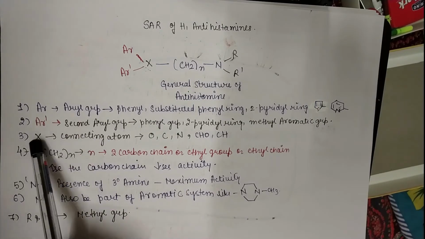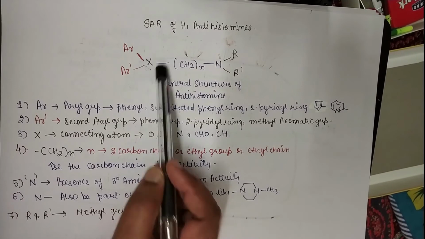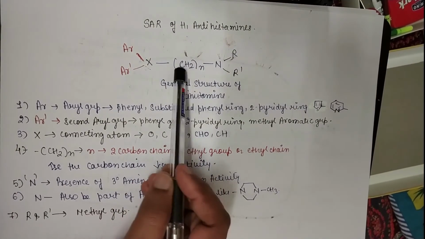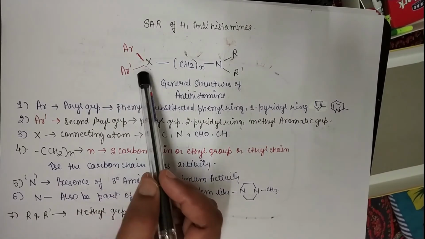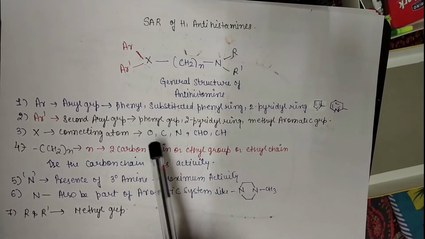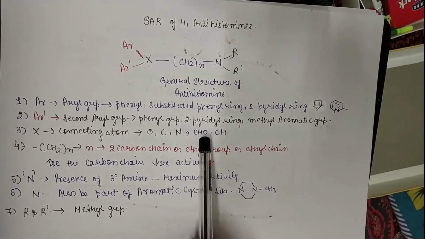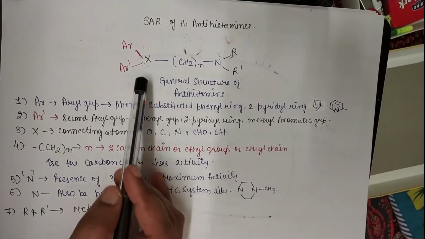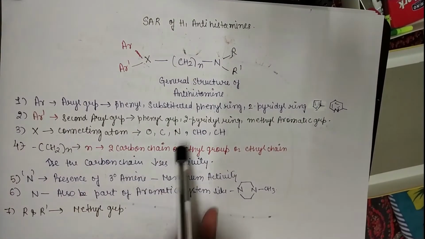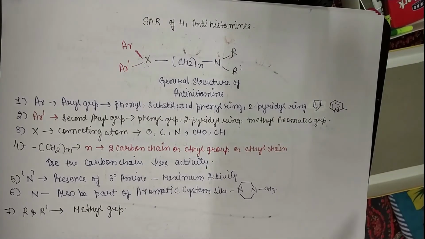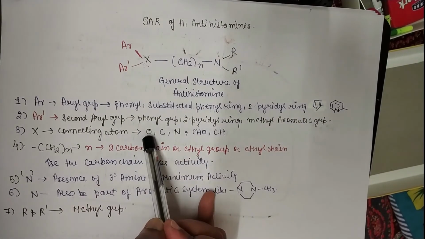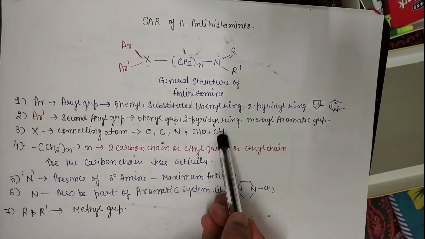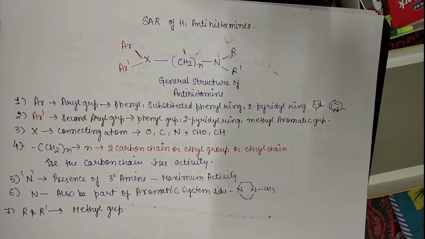Now let's move to X. X is the connecting structure, which connects the alkyl chain and tertiary amine with the aryl groups. The connecting atom can be oxygen, carbon, nitrogen, or a group like CHO or CH. If these groups are present as the connecting atom, then the activity of the compound will increase. So X can be replaced with oxygen, carbon, nitrogen, CHO or CH. This is our third point.